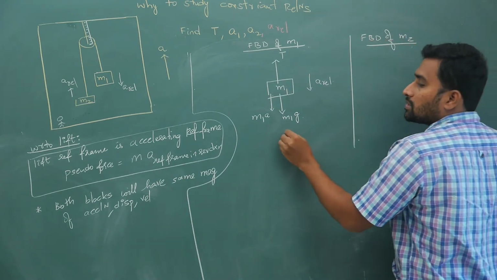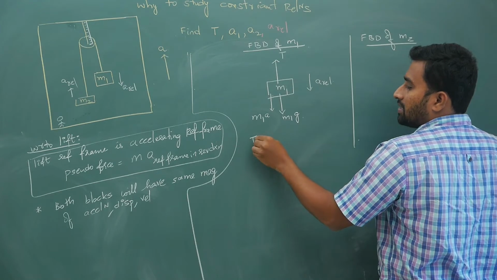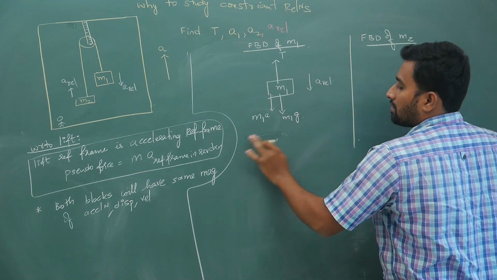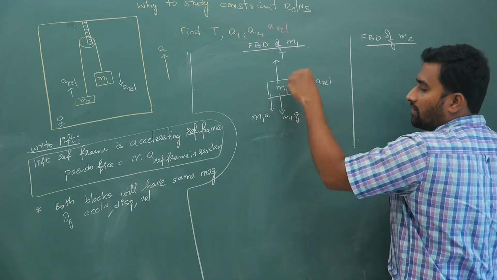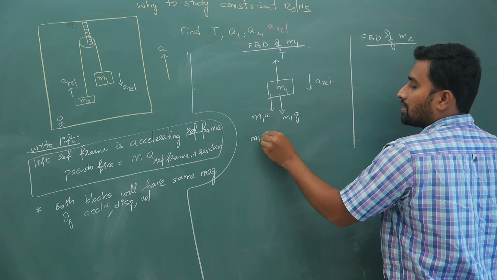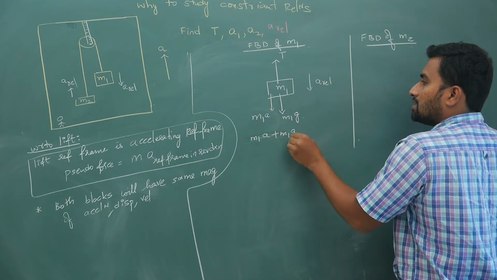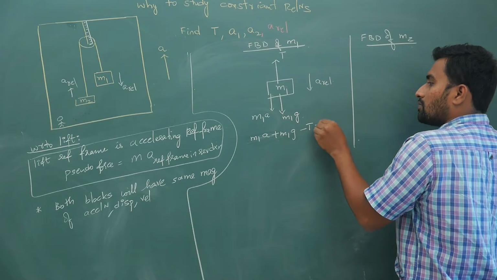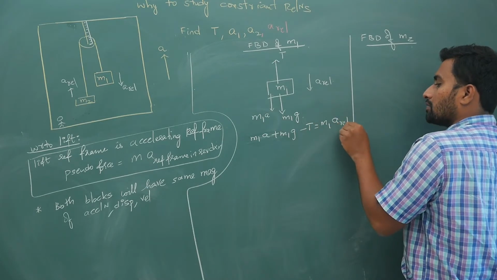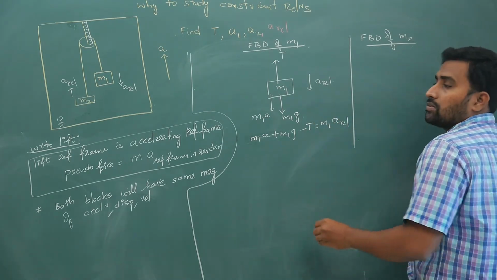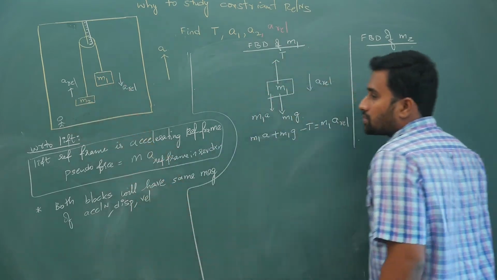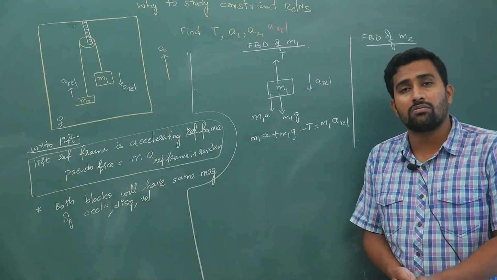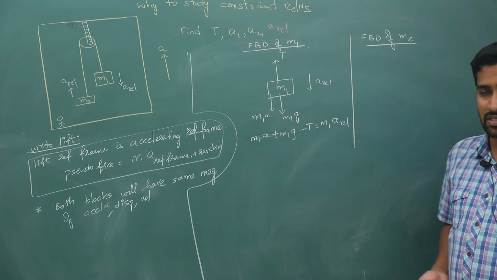Coming to this part, the equation is, because it is coming downwards, downward force minus upward force: M1A plus M1G minus T is equal to M1 into A relative. With respect to the lift this is coming downwards, so I write downward force minus upward force is equal to mass times acceleration.